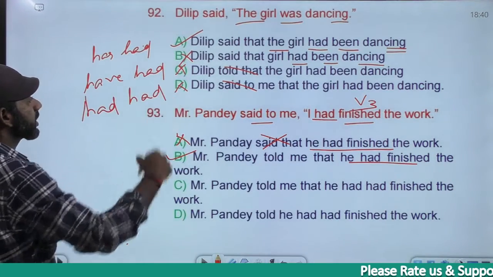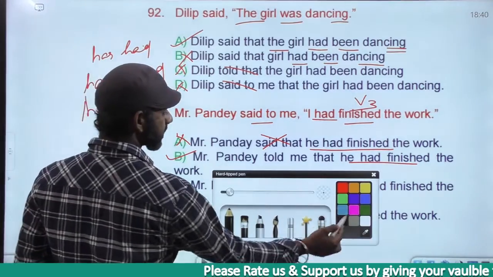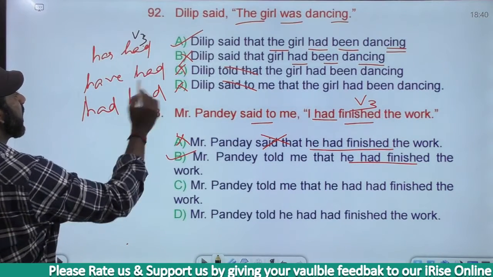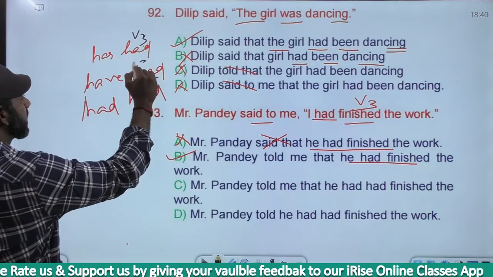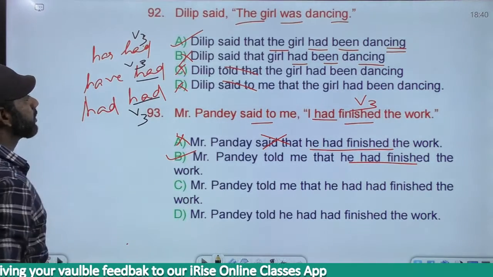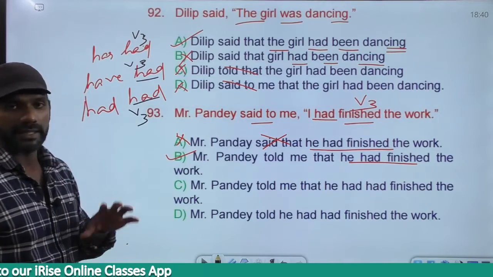Had is also a correct usage. Has had is has plus V3, present perfect. Have had is also have plus V3, present perfect. Had is had plus V3, past perfect. So has had and have had are correct usages.